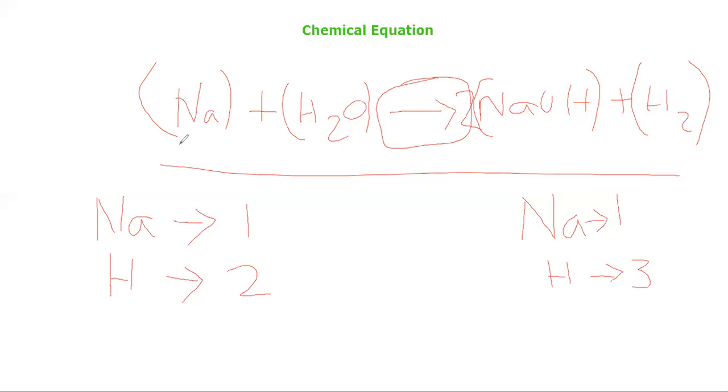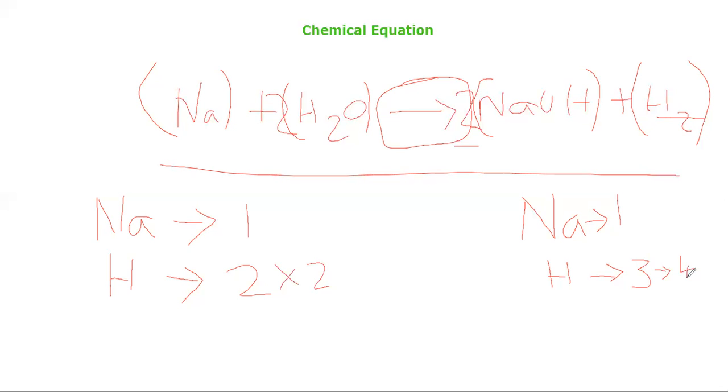It will become 4, so in right hand side it's 4. To make the left hand side, we will multiply 2 into 2, it will become 4. So hydrogen is balanced now. After multiplying 2 here, it will become 2 plus 2, it will become 4.